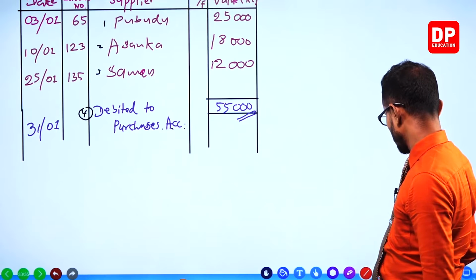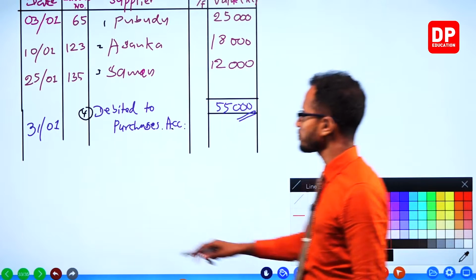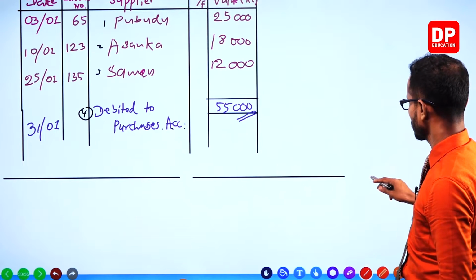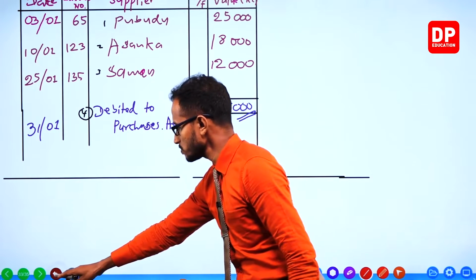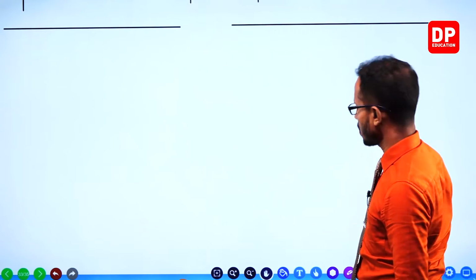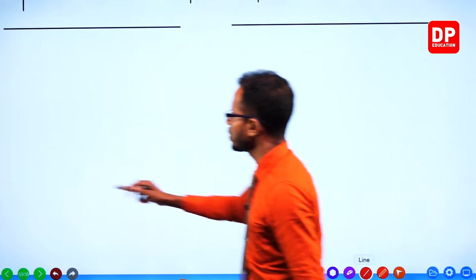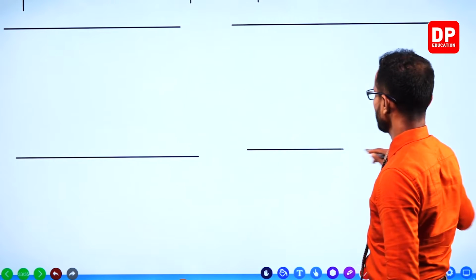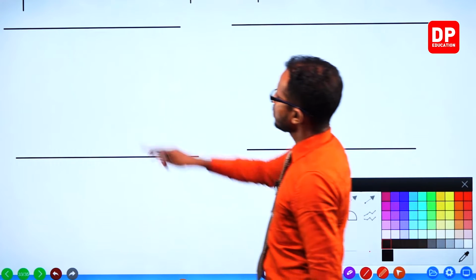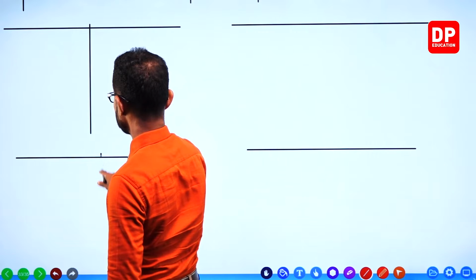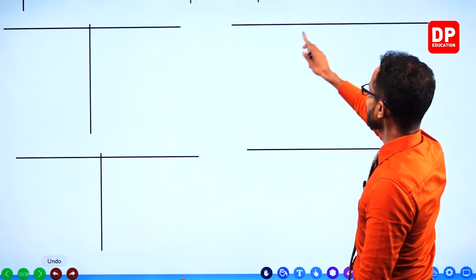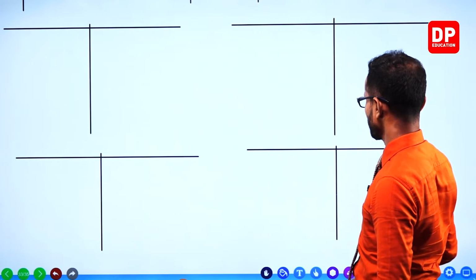All right, let's draw these ledgers right now. 1 here, 1 here. Go up, up, up, up, up. One here and one here. Here we go. Always draw the center line first so that you divide the T accounts, the debit and credit sides equally.